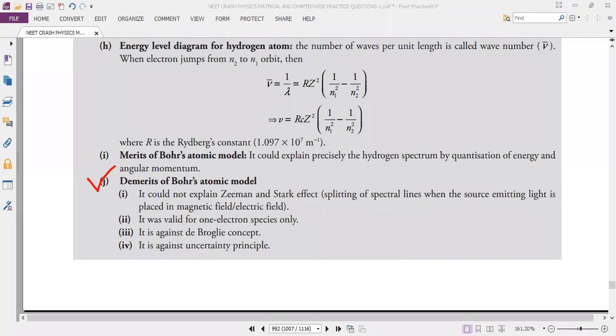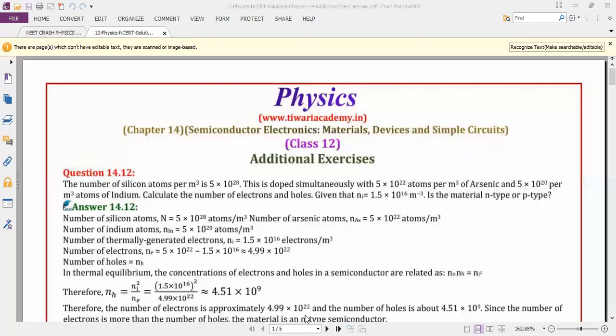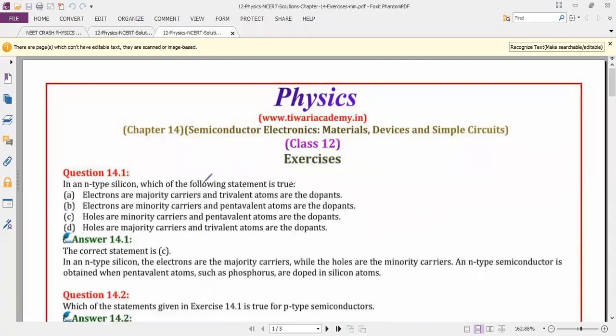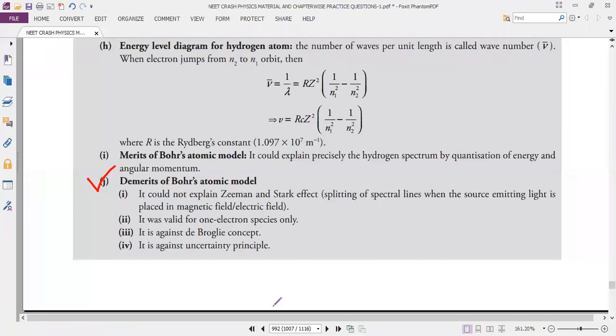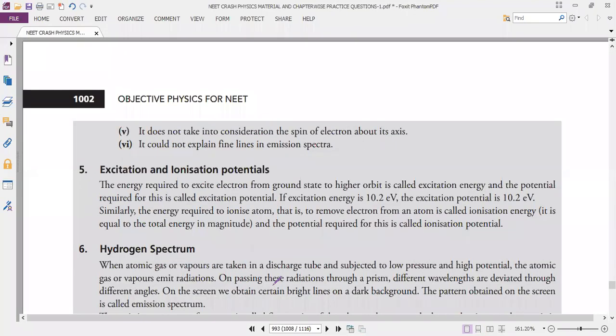Completed. Next, the fifth point and sixth point you can also copy. Tomorrow onwards we'll discuss a new chapter. Okay, don't miss the class.